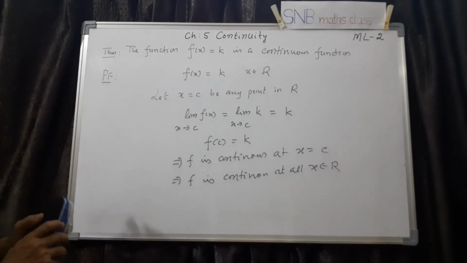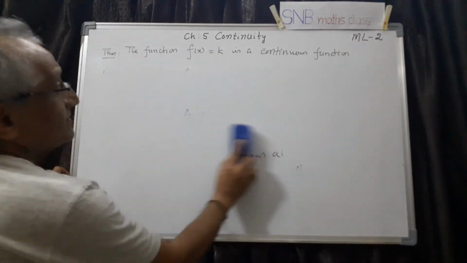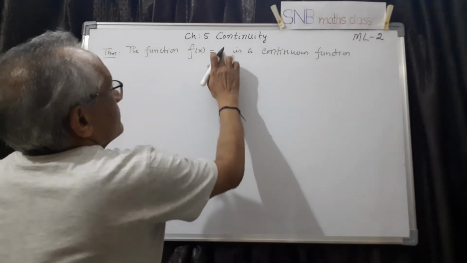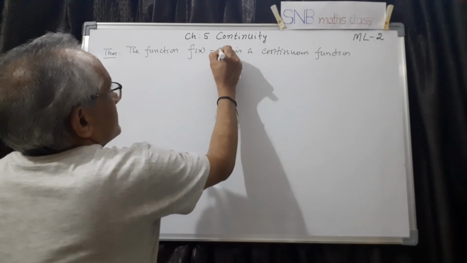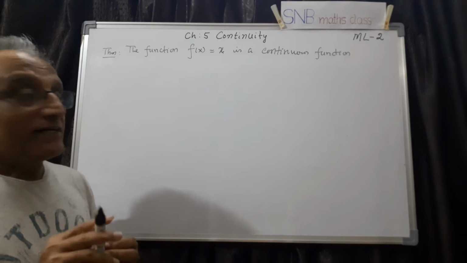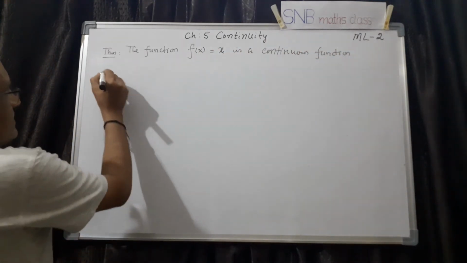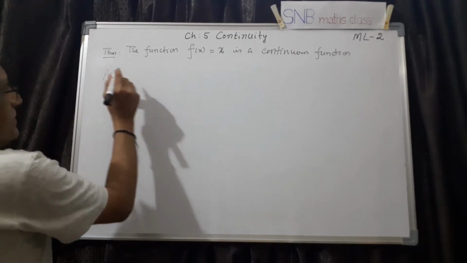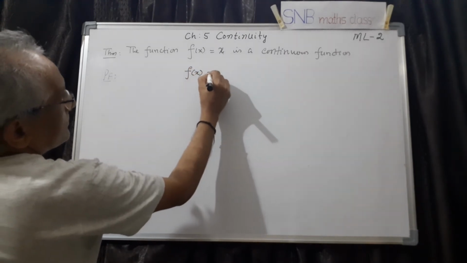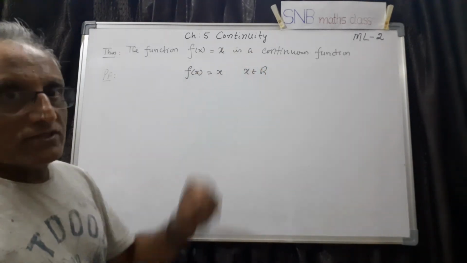This is the first theorem. Similarly, let me change here only. f of x equal to x is a continuous function. That is the second theorem. What is f of x equal to x? This is called the identity function. We have defined this one already. So, show that the identity function is a continuous function. Let us prove it once again. This is also very simple. Consider f of x equal to x and x belonging to R. This is defined for the entire set of real numbers.